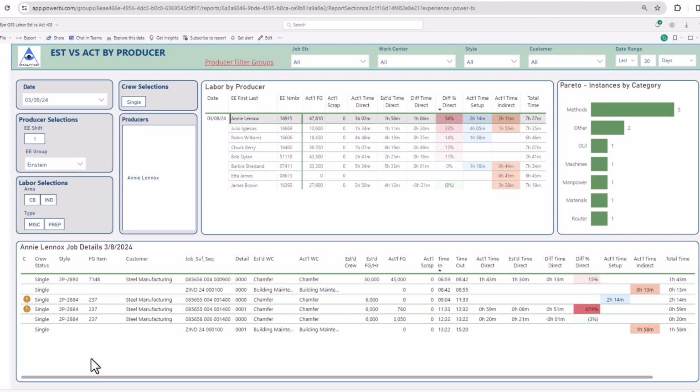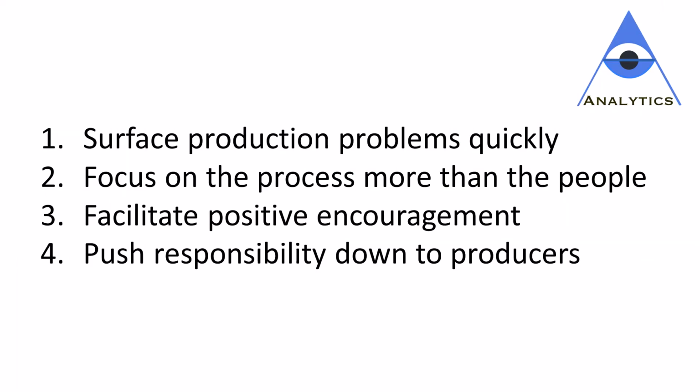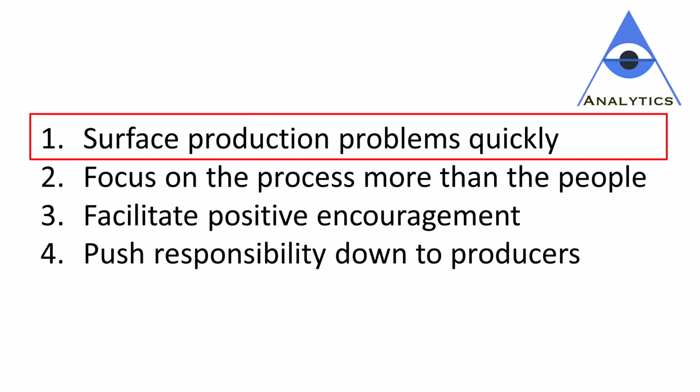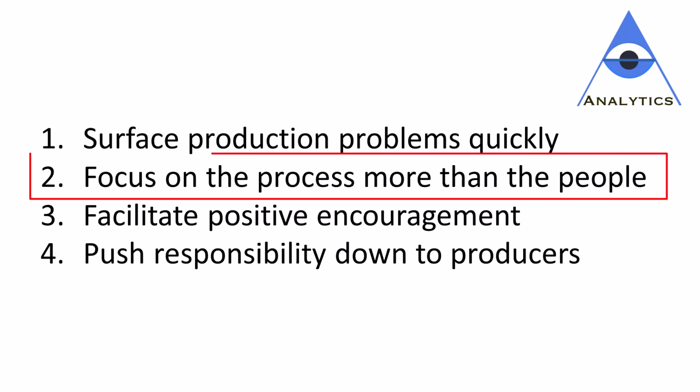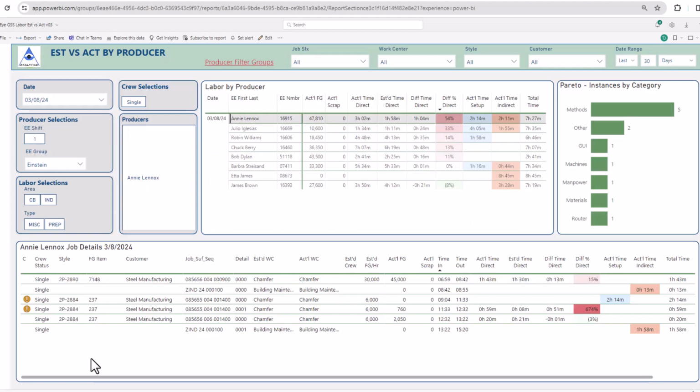In my personal experience, I can tell you what happens when this tool is deployed on a daily basis. One, production problems get surfaced quickly and can be addressed quickly. Although the tool is focused on individual producers, it's not really about finding lazy producers. The reality is most people are working hard. When it takes them longer to complete a job, there's usually some deeper problem. Just like in this example, material had been cut wrong, Annie was struggling with it, and as a result, it took her 59 minutes to do instead of 8 minutes.